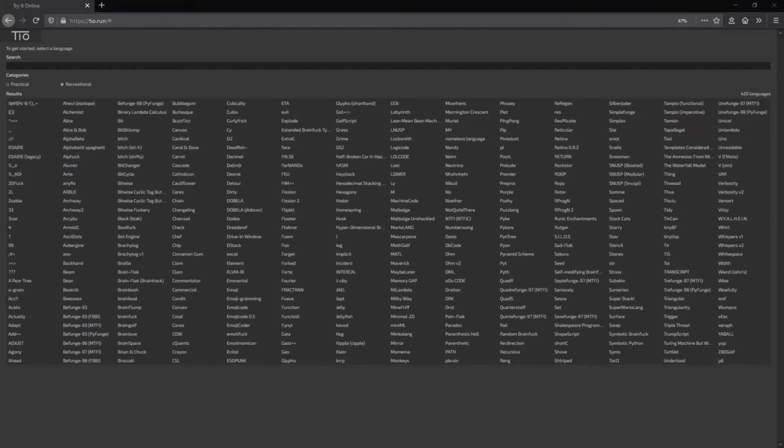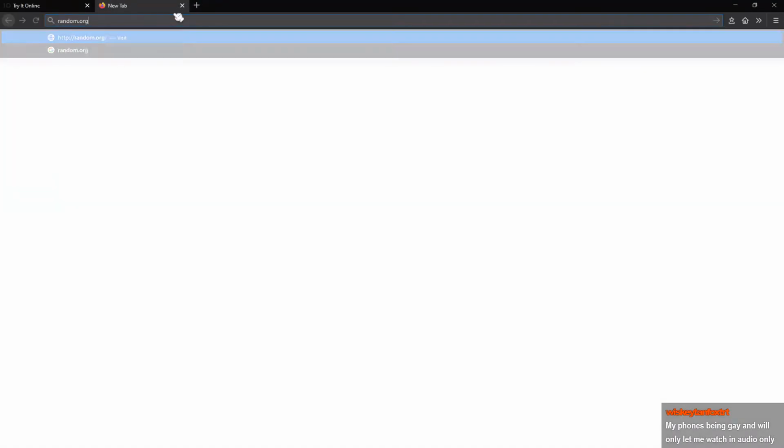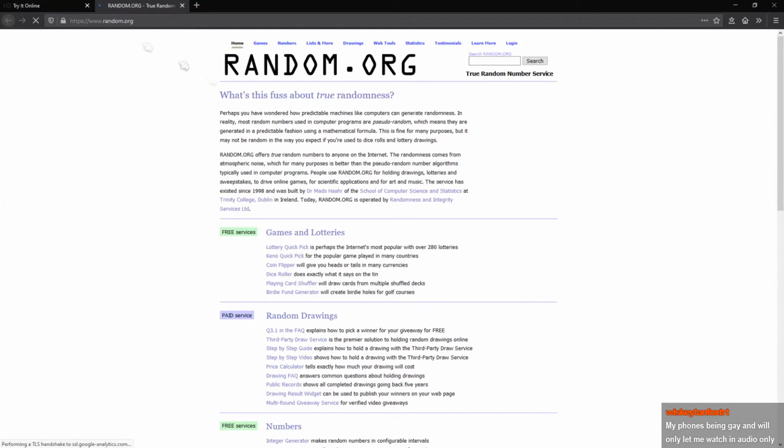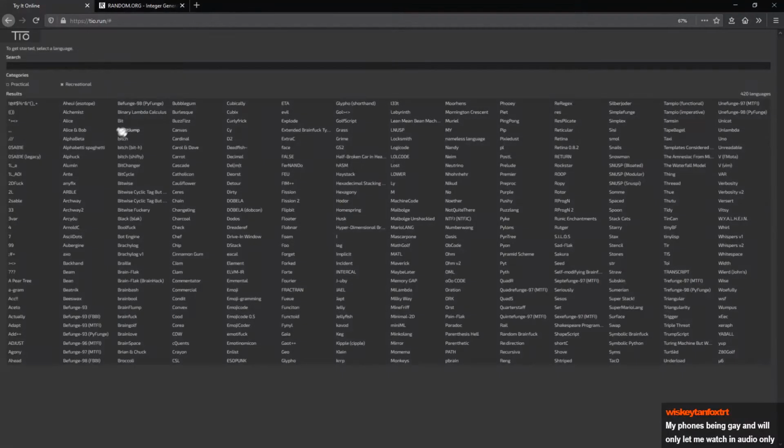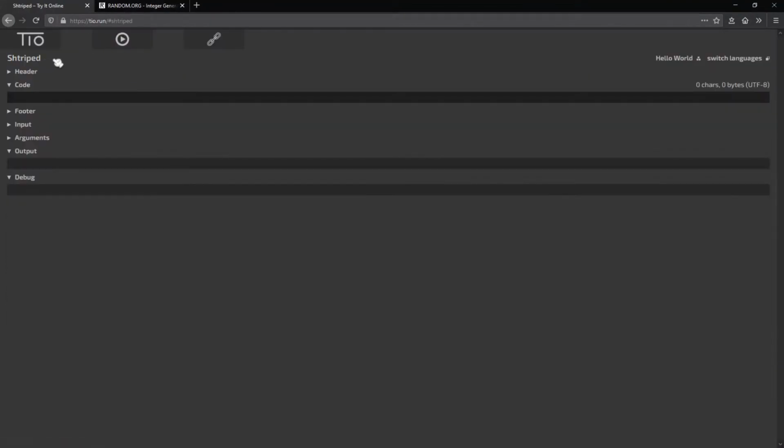This website, tio.run, is full of ridiculous programming languages that no sane programmer should ever use in a major project. I'm gonna go to random.org and try and pick a number between 1 and 420. Okay, it wants me to do the 330th programming language. Shtriped. It's the word striped, but it has an SH in its name.